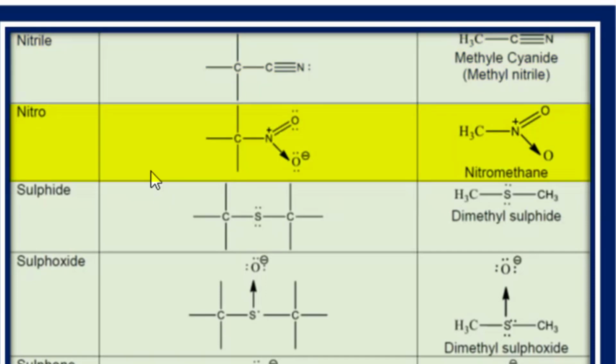Then come to the nitro compounds. So nitro means when NO2 is attached with the alkyl part, that is called the nitro. So that family is called the nitro compounds.